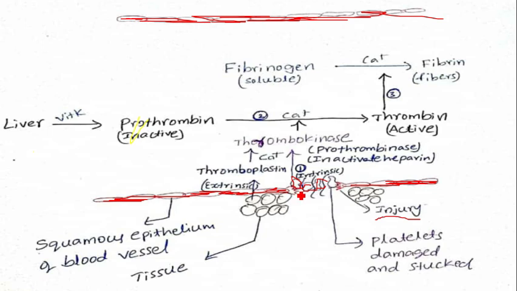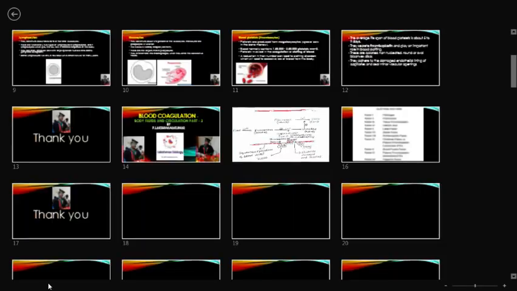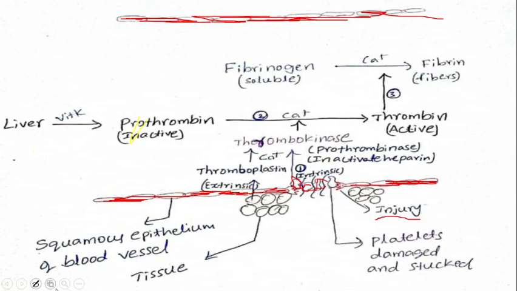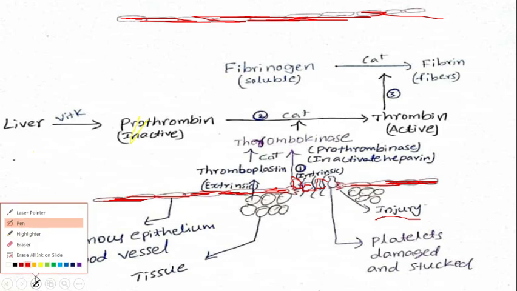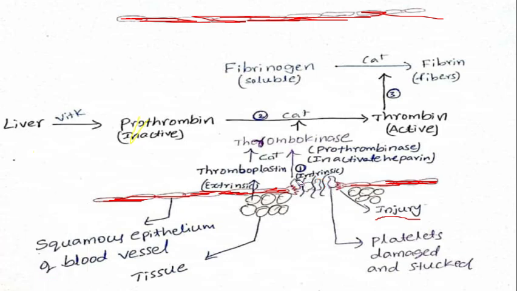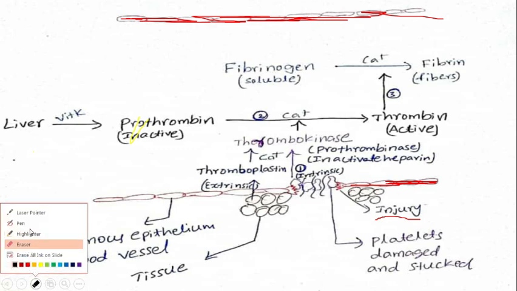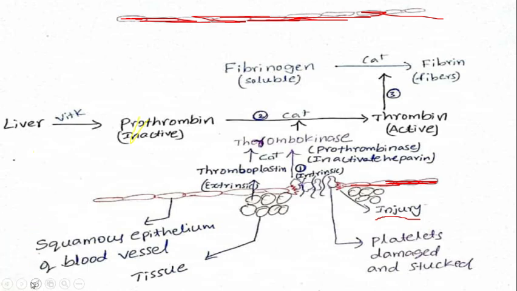The walls of the damaged blood vessel are rough. Because of that, the platelets which are attached at the injury also get damaged.